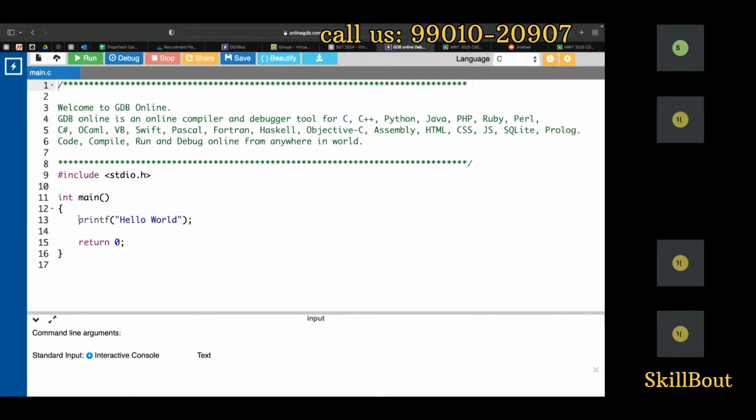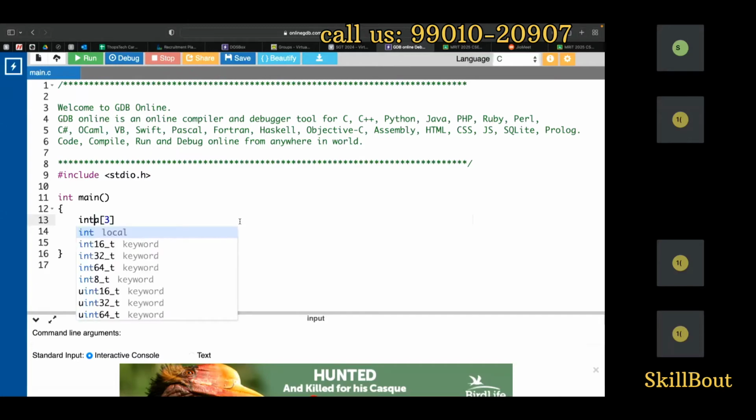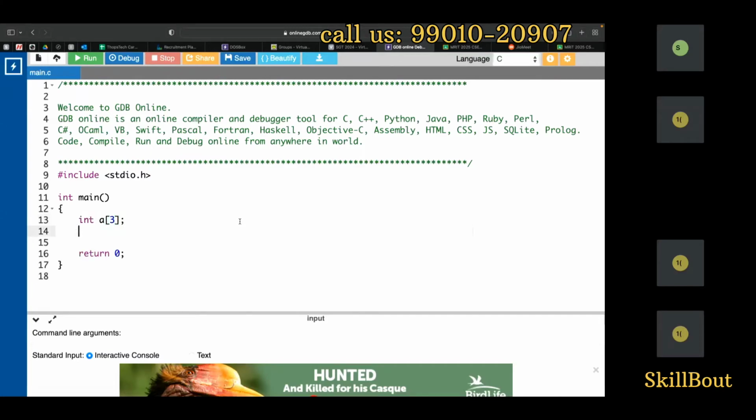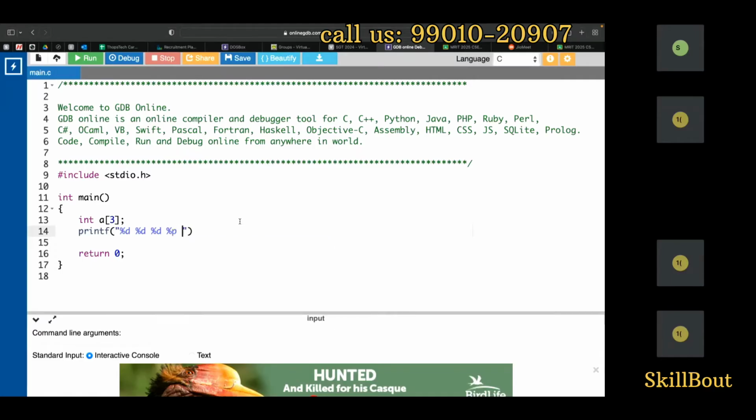Okay, what I'm going to do now is something simple, like this: an array of three. I wanted a variable to hold an initial address and integer type, right? So this is how I'm going to do it. Now, when I write printf, percentage d, I can also write percentage p. Percentage p is for address, right?